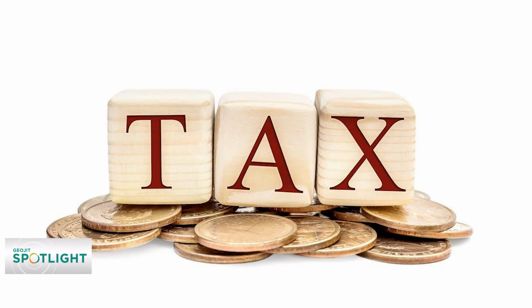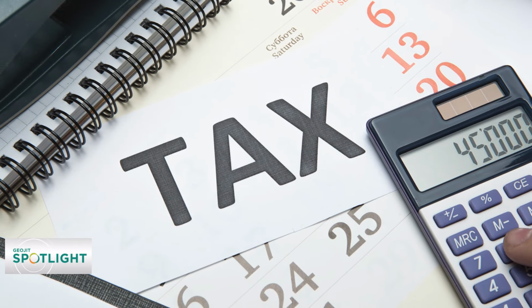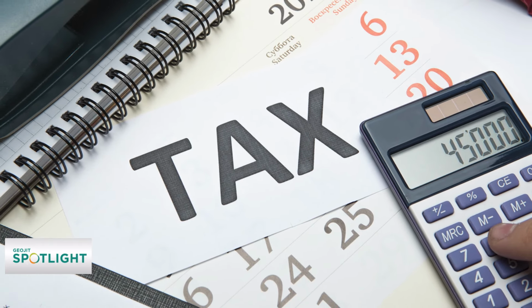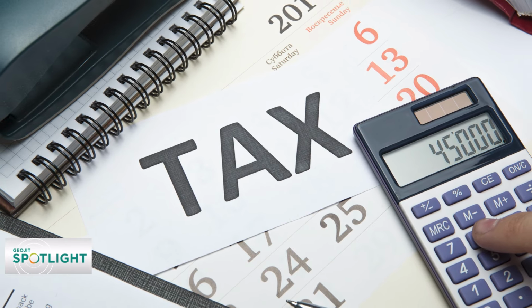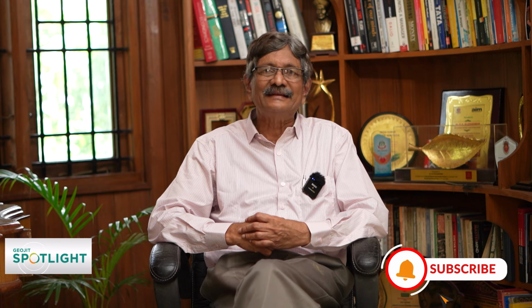For that family, approximately 1 lakh each, but not exactly, of long-term capital gains has been booked. And what is the tax incidence? The burden of tax? 0, because up to 1 lakh long-term capital gains are completely exempt from tax. So understanding the nuances of this taxation will help us to minimize the tax burden.